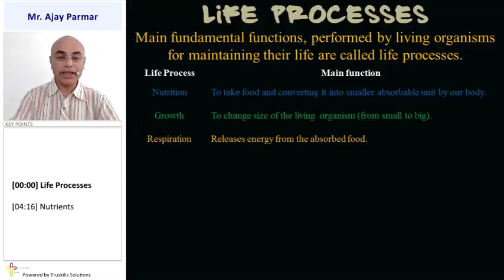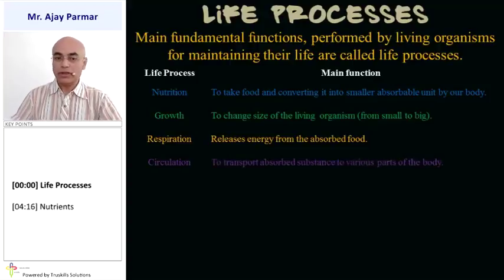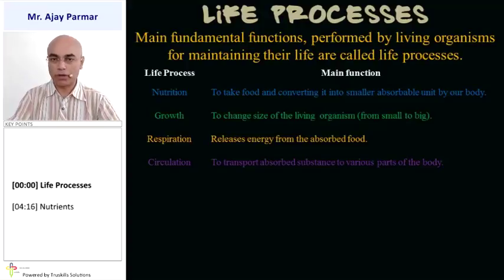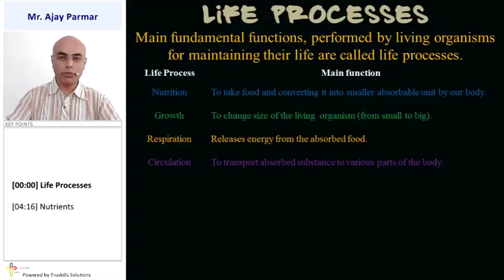Respiration, that releases energy from whatever food has been absorbed by the living organism. Then that food which is absorbed has to be converted into the form of energy. The process which is responsible for doing that is respiration. Circulation, the transport of the absorbed substances from various parts to the various parts of the body. We know that especially the human beings, we consume food in our stomach. But how does that food reach each and every organ of the body, each and every cell of the body? That is due to the circulatory system.